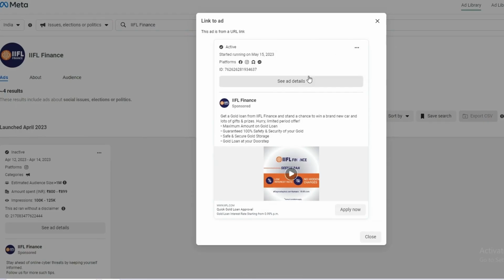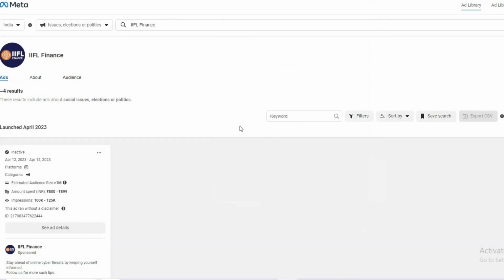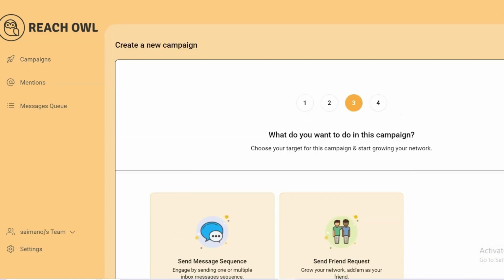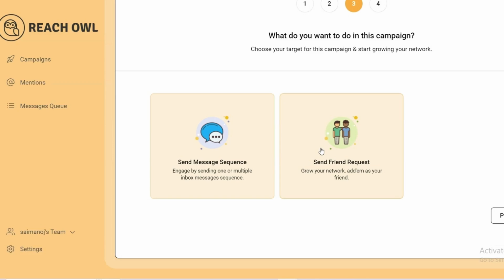Meanwhile I just took the link of this ad. Whoever interacted, liked the post or commented, everything will be extracted, and automatically you can send the message sequence to those who reacted, and automatically send friend requests over here.